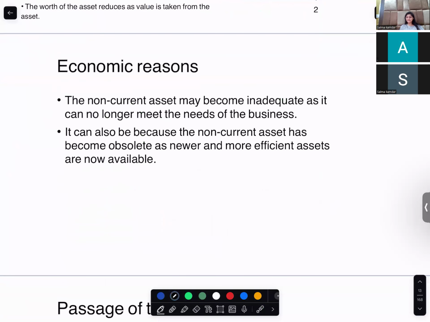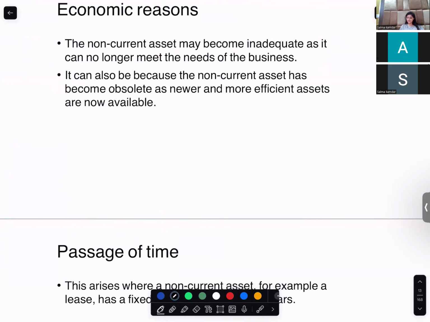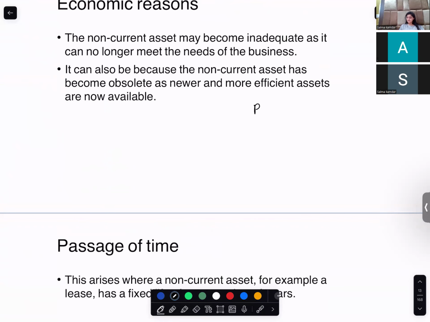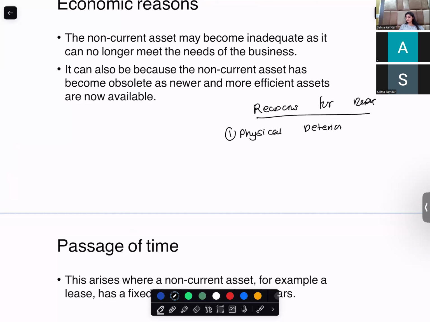Third reason why your asset is depreciated. Can you give me first and second reasons? Reasons for depreciation: first is physical deterioration, and second one is depletion of fixed assets. Third, economic reasons. Economic reasons means there is some money part involved in it.